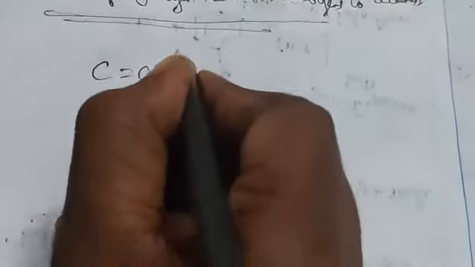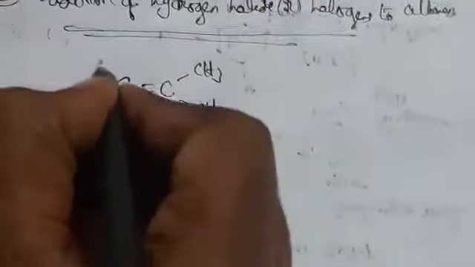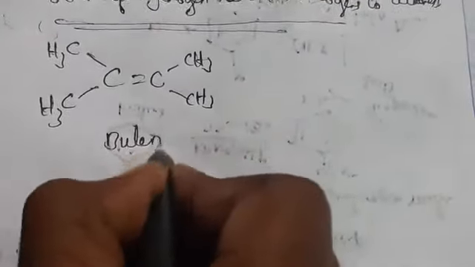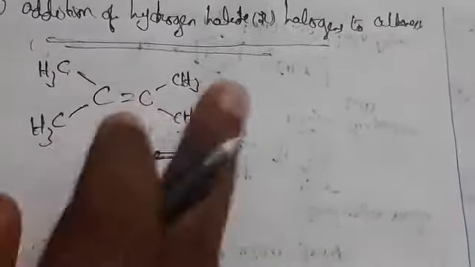Here the hydrogen halide adds across the double bond. If you are taking C double bond C, here some CH3 you can take. Butene, 1 2 3 4, sorry, pentene, 1 2 3 4 5 6 carbons, sorry for this, okay.